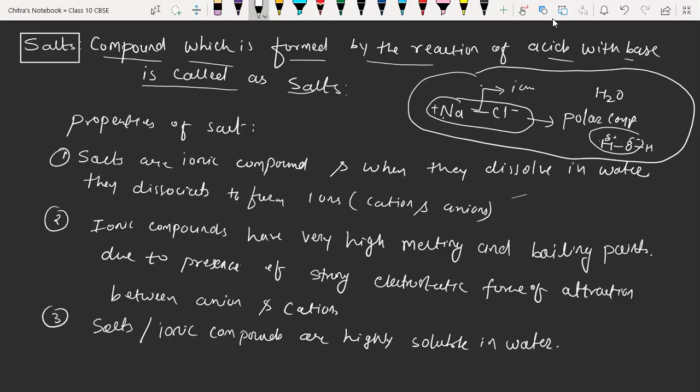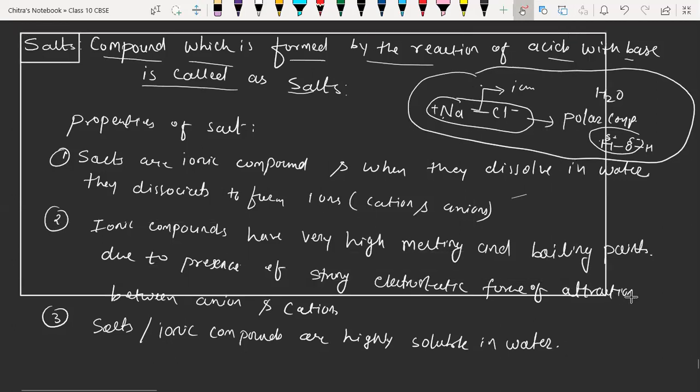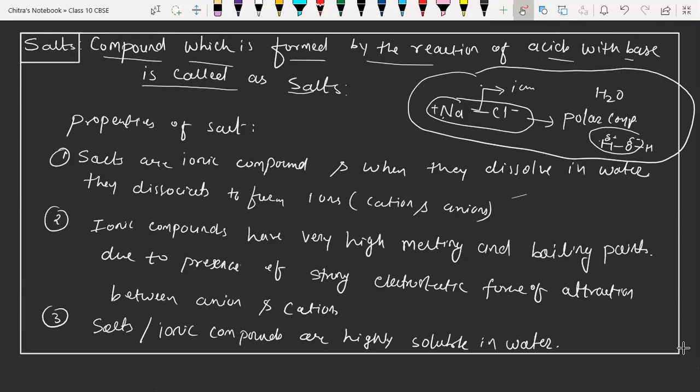Have you understood what a polar compound is? Yes, sir. Okay, so these are the three important properties of salt. I want you all to take a screenshot of that. Done, everyone? Yes, sir. Any doubt, beta?